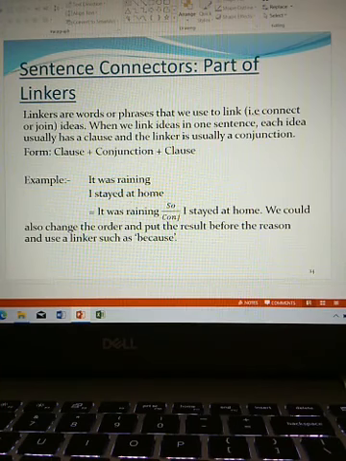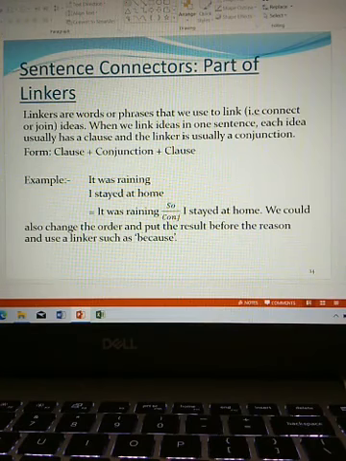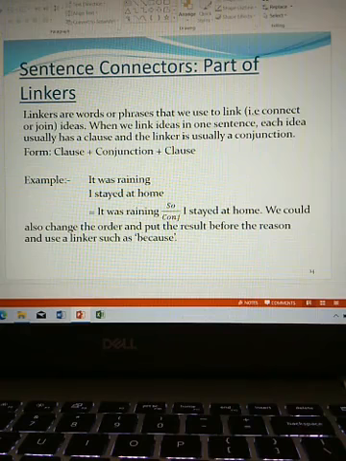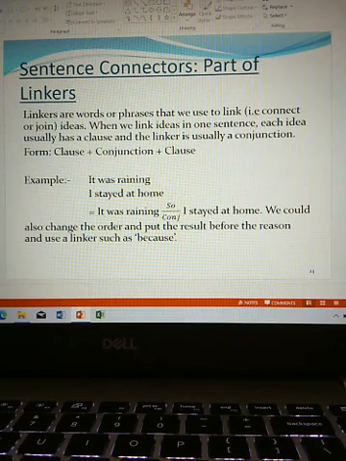Linkers are words or phrases that we use to link, connect or join ideas. When we link ideas in one sentence, each idea usually has a clause and the linker is usually a conjunction.